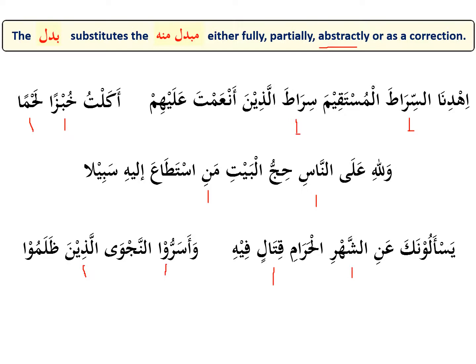So those who oppressed, they made secret النجوى, the plot. So الَّذِينَ here is the badal of the pronoun over there, and it's a complete badal. They, many males who oppress, all of them are the same ones who are doing the act of hiding the plot.